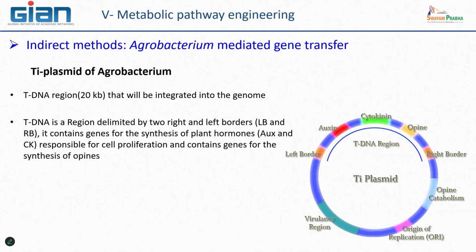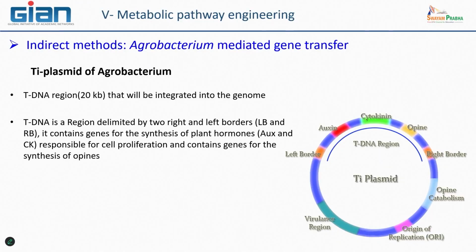This tDNA region is easy to recognize on the plasmid because it is delimited by two borders, right and left. They are palindromic sequences, meaning they can be a mirror of one another. They are very short, very well known too. It is at this border that copies of this tDNA are made before they are sent to the plant cell's nucleus and integrated there.